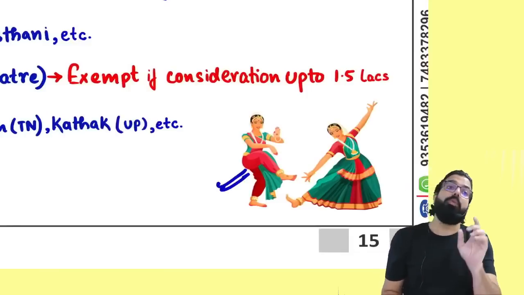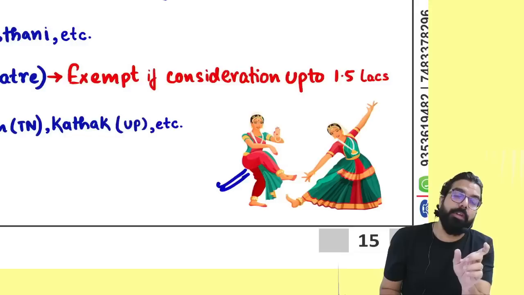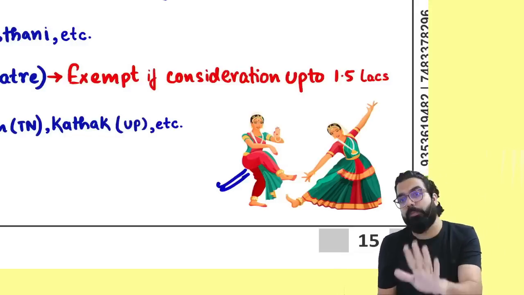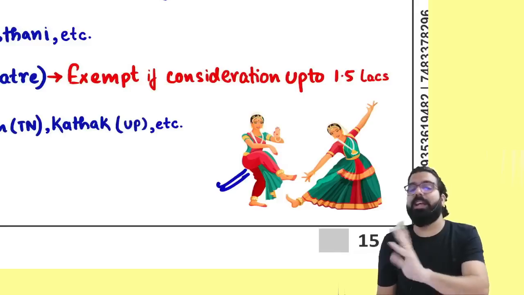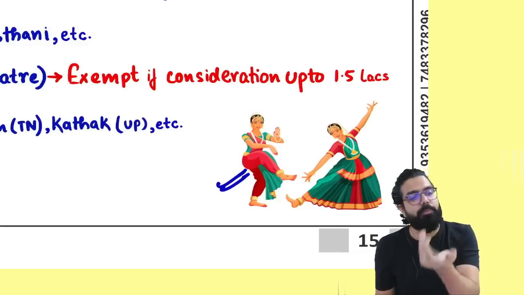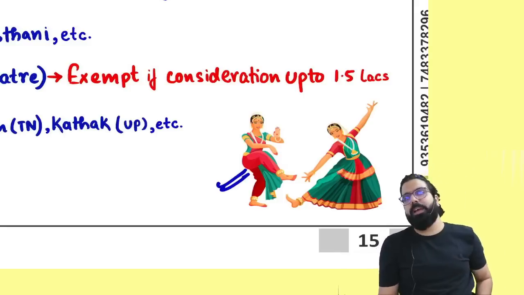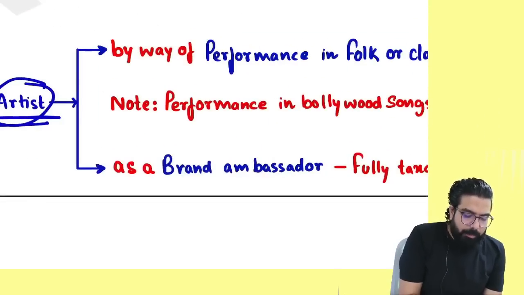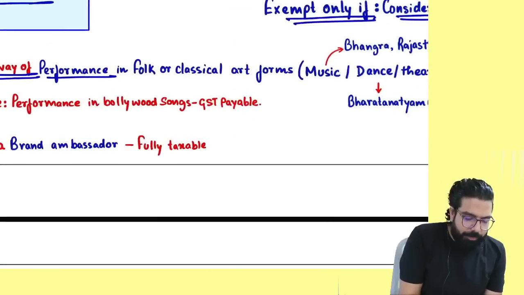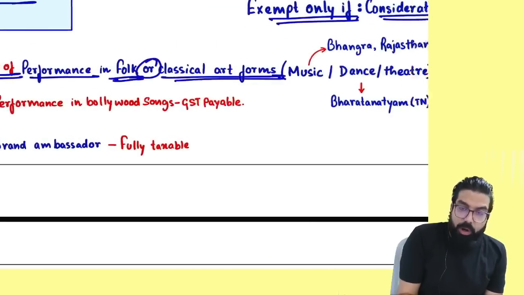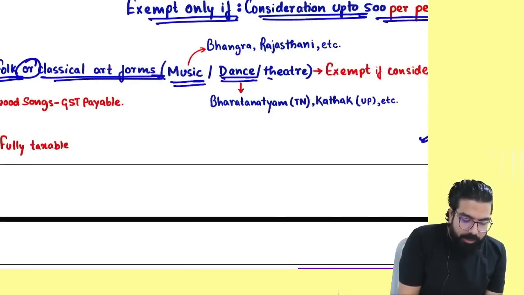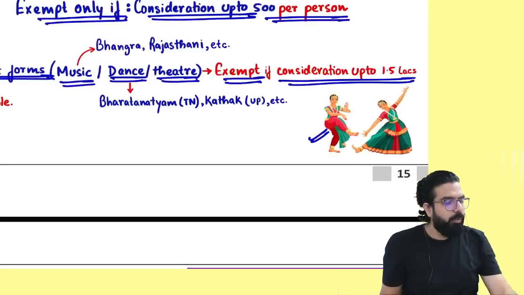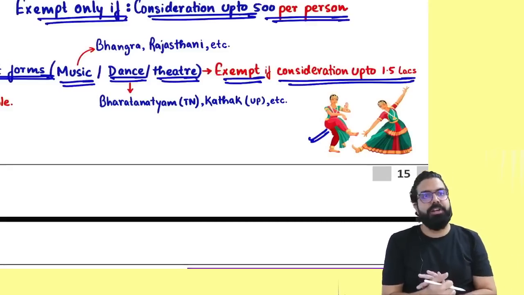Now, whatever amount they charge, it will always be taxable if it exceeds 1.5 lakh. If they are charging for a performance only up to 1.5 lakh, then it will be exempt. If they are charging more than 1.5 lakh, it will always be taxable. Everyone here. Services by an artist by way of performance in folk or classical art form of music, dance, theatre will be exempt if the consideration is only up to 1.5 lakh. Is my point clear to all?